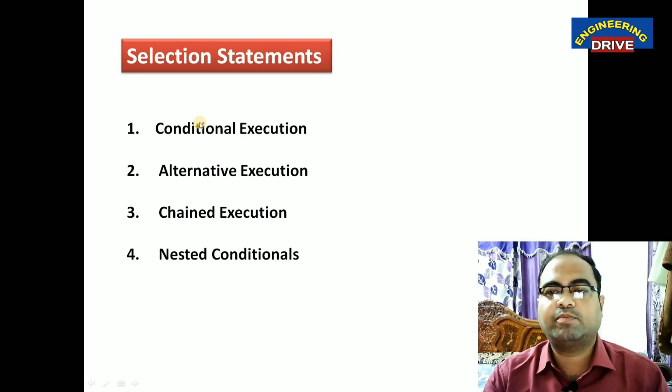So Python supports 4 categories of selection statements, as you can see I have presented on my screen. The first one is conditional execution. The second one is alternative execution, then chained execution, and the last one is nested conditionals.